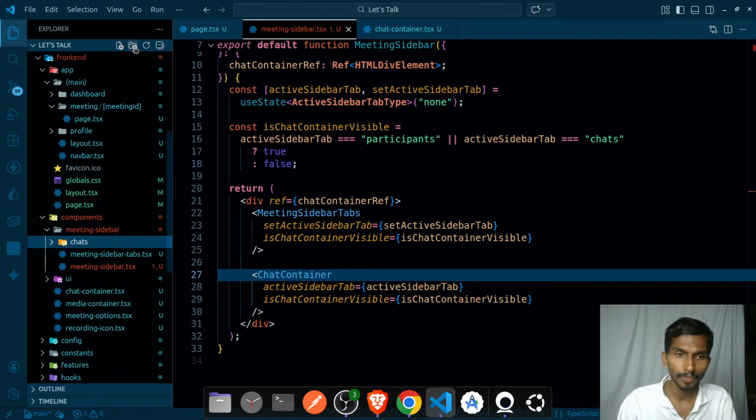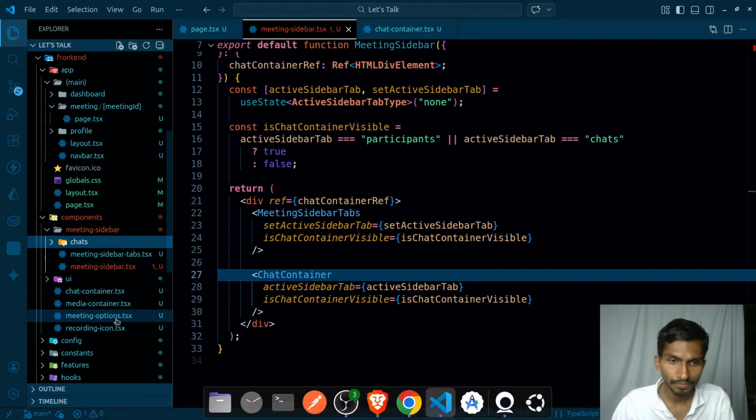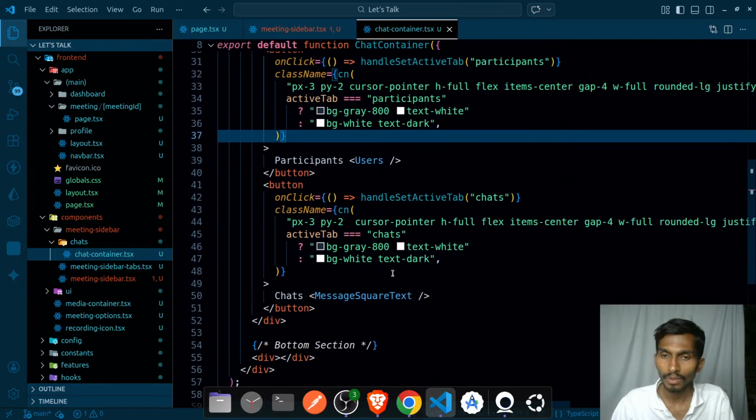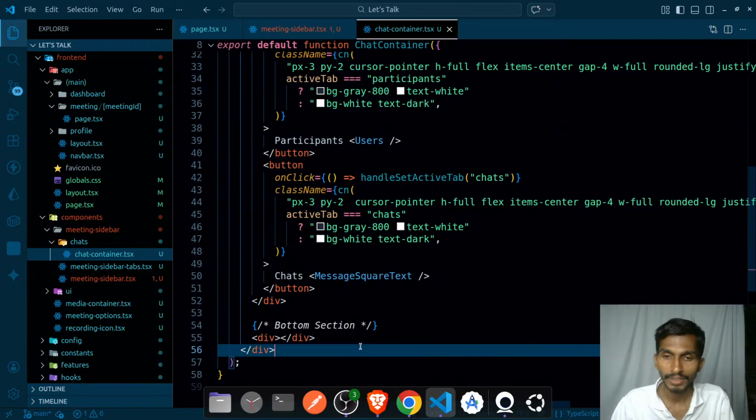So chats folder, and inside this particular chats folder I will have chat container, just like this. And inside chat container I will be creating some more things. So chat tabs. So inside this chat container, what all I have, first of all, I have this top section, then I have this bottom section. All together if I write everything here, it's gonna be a really big piece of code.